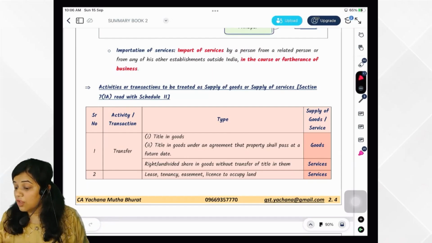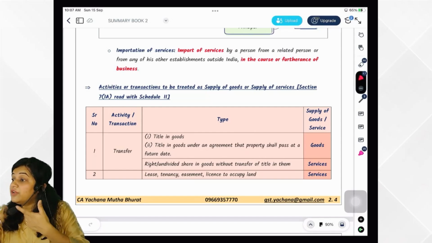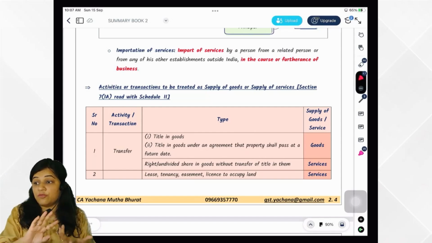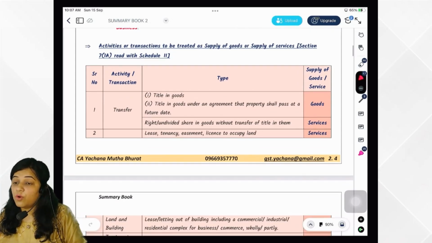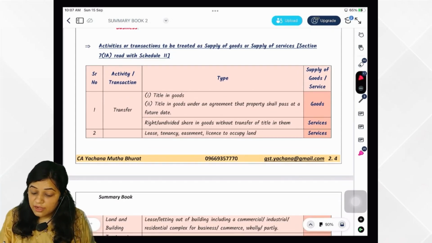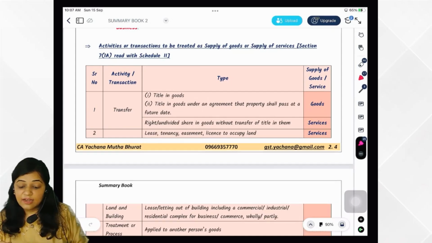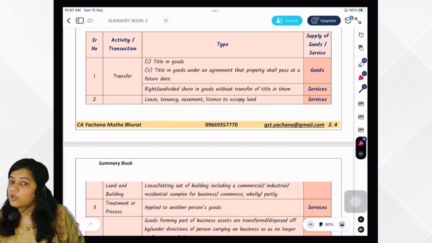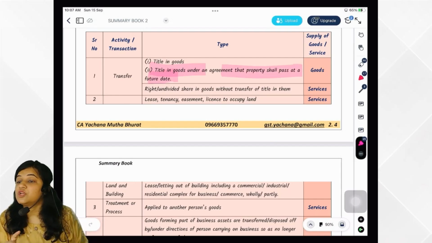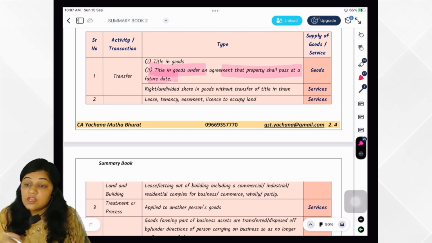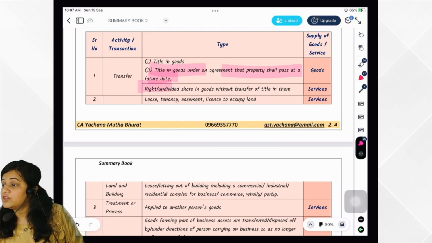Schedule 2 we have seen. What does Schedule 2 tell? Activities or transactions that are to be treated as supply of goods or supply of service. Who determines that? Schedule 2. So what does Schedule 2 say? We will see. First, transferring title in goods, that is supply of goods. Transferring title in goods under an agreement that property will pass at a future date, that is also supply of goods.